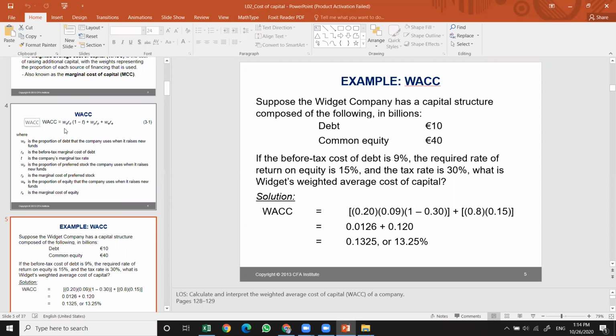So first we start with this part. WD is the proportion of debt and so on. So 0.20 times 9%. Who can tell me how we got this 0.20, even though it's not given here? Is there any idea? It's 10 divided by 50. Very true, thank you so much. It's 10 divided by 50.